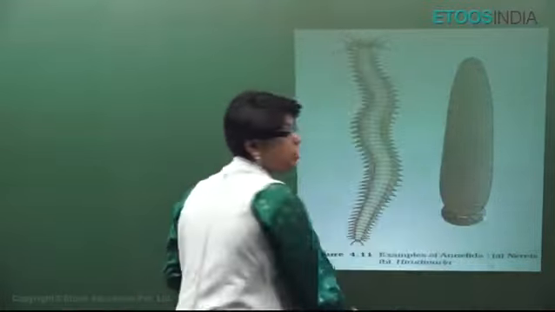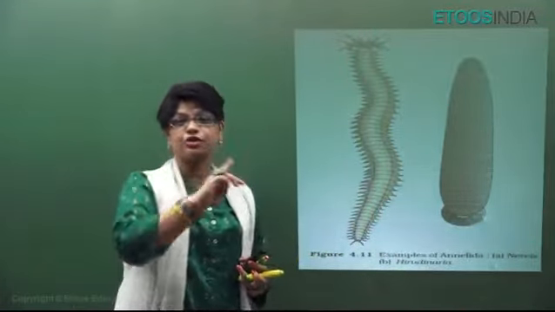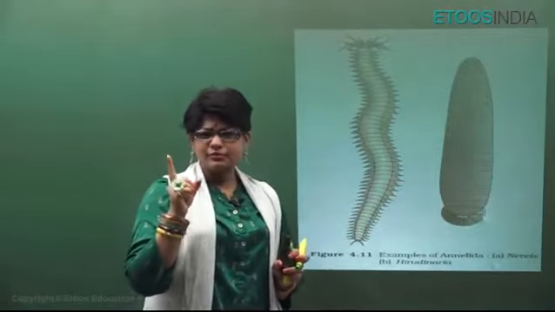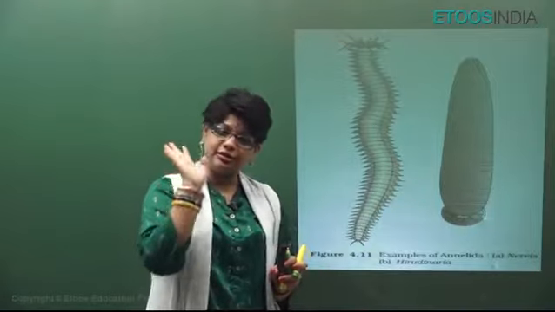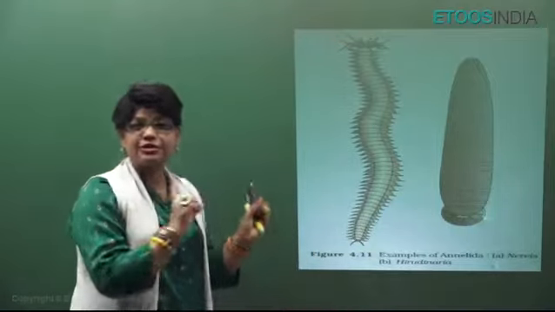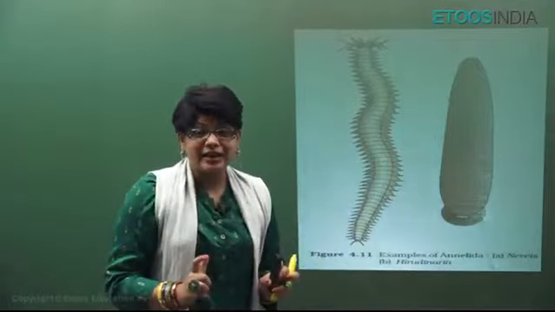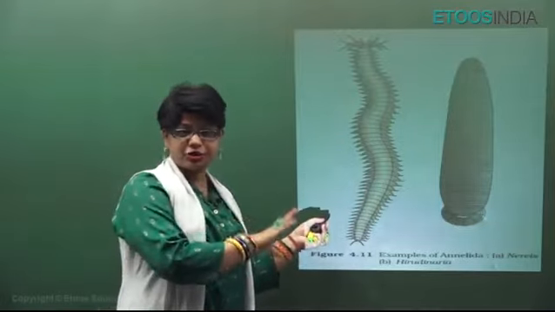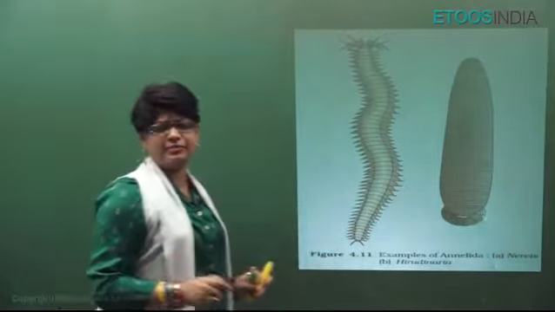So up till now, in Ctenophora and then in Annelida, we have studied external fertilization. All others have internal fertilization only. I'm sorry, I just said that Aschelminthes have both external, internal. No, they all have internal except Ctenophora and Annelida till now. All have indirect development except Annelida, which have direct. One exception is Nereis. And Aschelminthes can have both direct and indirect. These are very, very important points.